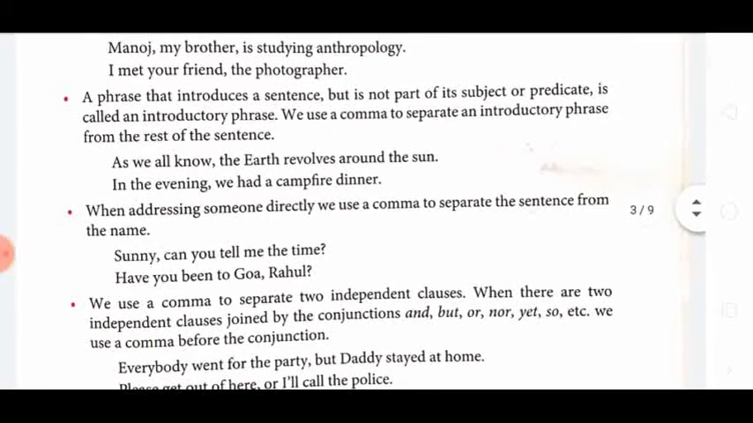A phrase that introduces a sentence but is not a part of its subject or predicate is called an introductory phrase, and we use a comma to separate an introductory phrase from the rest of the sentence. As we all know, the earth revolves around the sun. The earth revolves around the sun is a sentence, and the phrase, as we all know, is a part of the sentence but not a subject or predicate of the sentence. So it is separated by a comma.